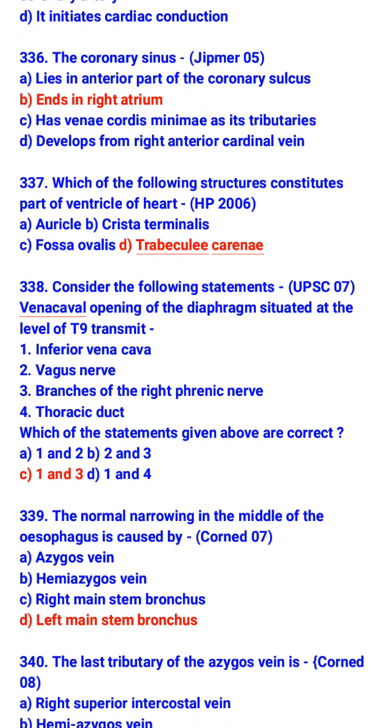Consider the following statement: vena cava opening of the diaphragm situated at the level of T8 transmits inferior vena cava, vagus nerve, branches of right phrenic nerve, and thoracic duct. So, which of these statements given above are correct? It transmits inferior vena cava and branches of the right phrenic nerve.